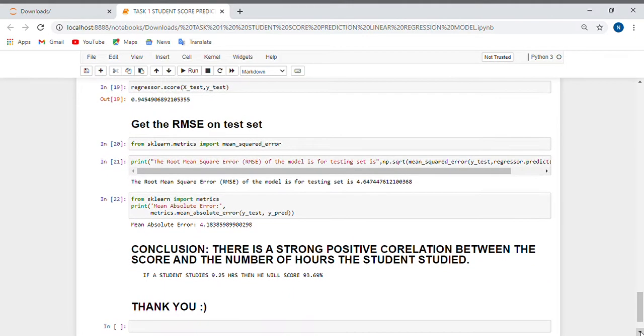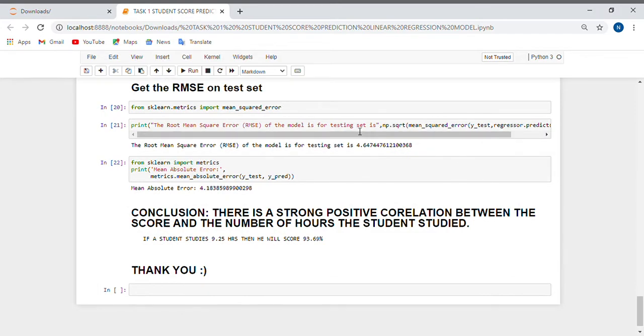And we are also getting the RMSE score. RMSE is the root mean square error, and it is assumed that the smaller the error is, the better the model is. So here we are getting an RMSE score of 4.64 and a mean absolute error of 4.18. So this is a very good model overall. So now the conclusion is that there is a strong positive correlation between the score and the number of hours a student studies. Thank you.